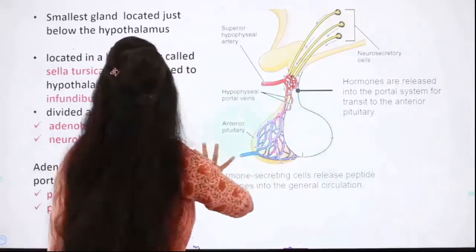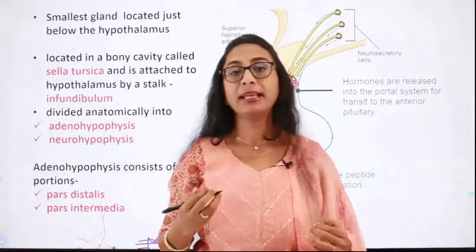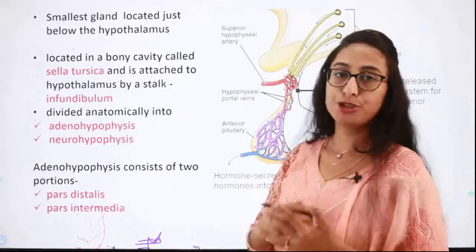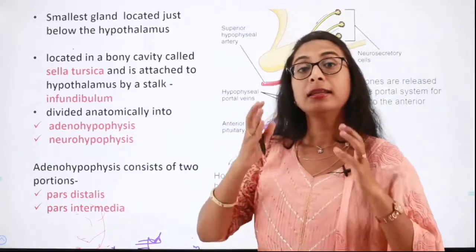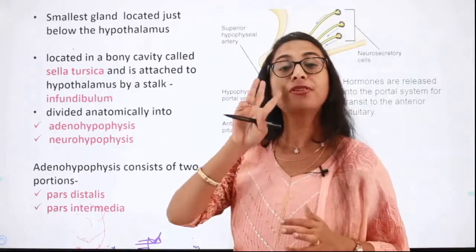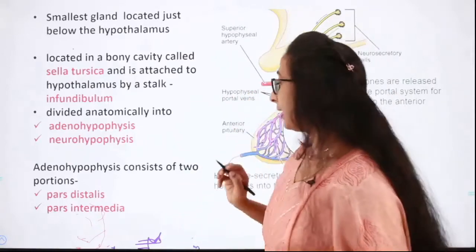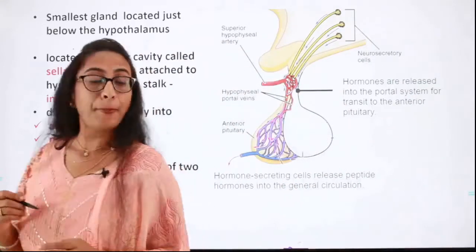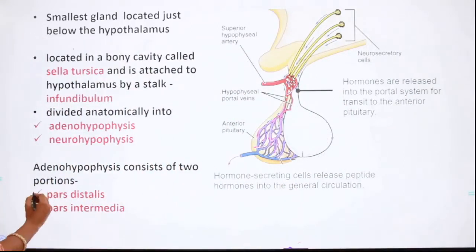Anatomically we can divide the pituitary gland into anterior pituitary and posterior pituitary. However, the pituitary gland is composed of three parts. What are the three parts? The first part is called pars distalis.